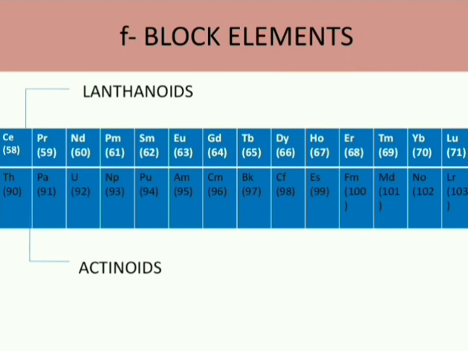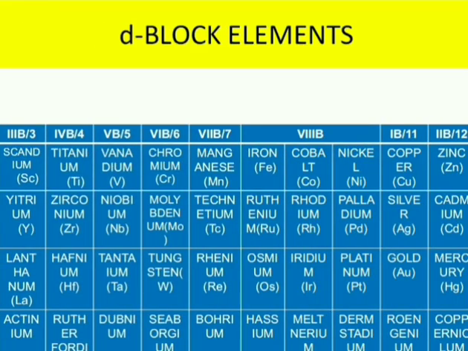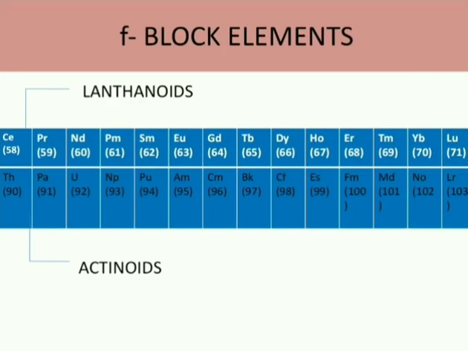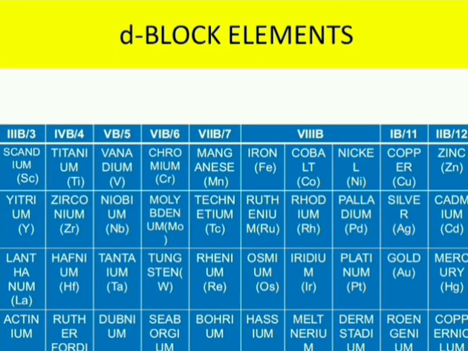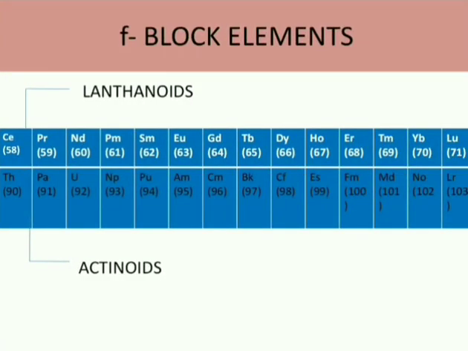These actually belong to the third group, but they are kept separately because they would occupy a lot of space in the periodic table, and it would be difficult to show them in the d block. And also their differentiating electron is entering into the f orbital, so therefore they are kept in a separate block at the bottom of the periodic table.